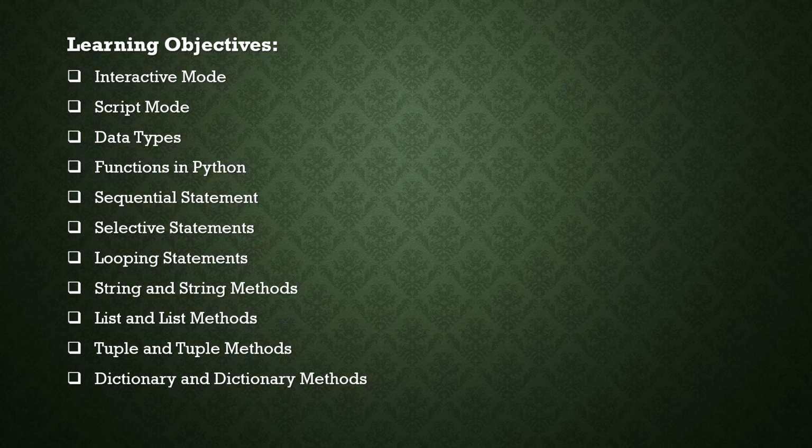It is given: interactive mode and script mode, data types and functions in Python, sequential statements, selection statements, looping statements, string and string methods, list and list methods, tuple methods, and dictionary methods. These are all things we have to study.